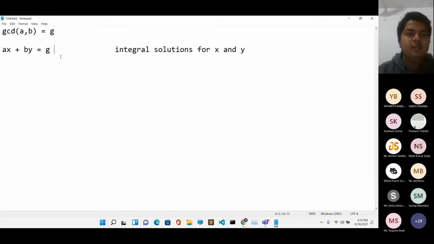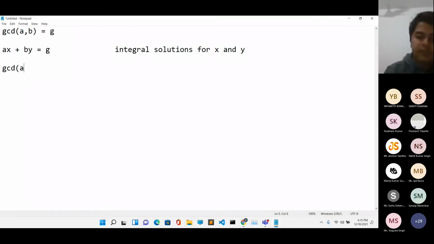The extended Euclidean algorithm is all about finding these values, x and y. In reality, there are infinitely many solutions for this equation. If you are able to find even one pair, then using that you can find all the possible solutions. So in the extended Euclidean algorithm, we basically find the value of one particular solution of x and y.